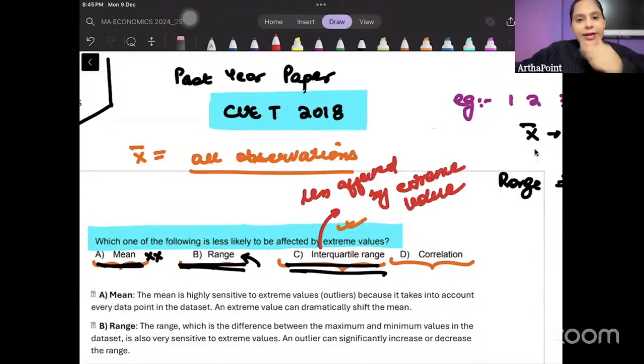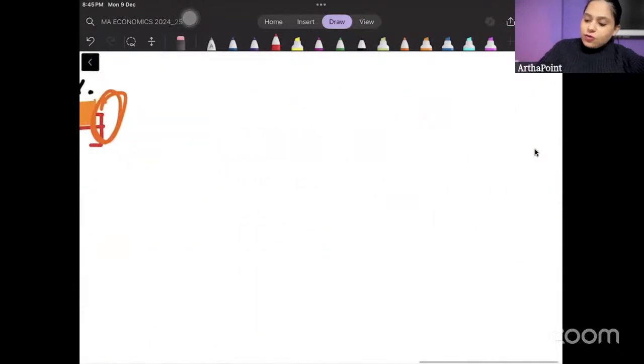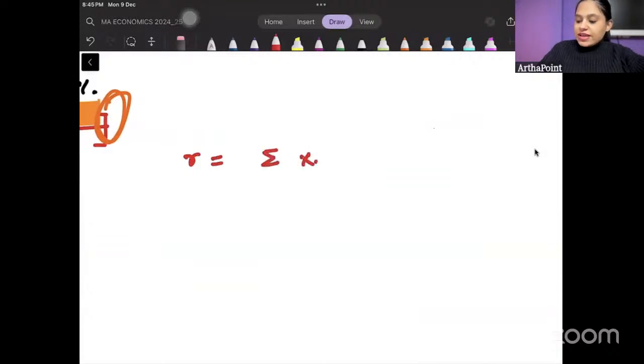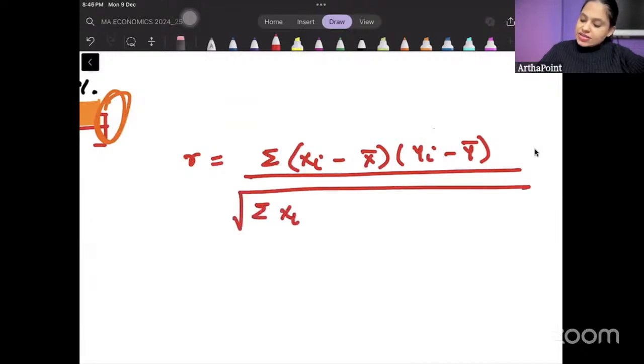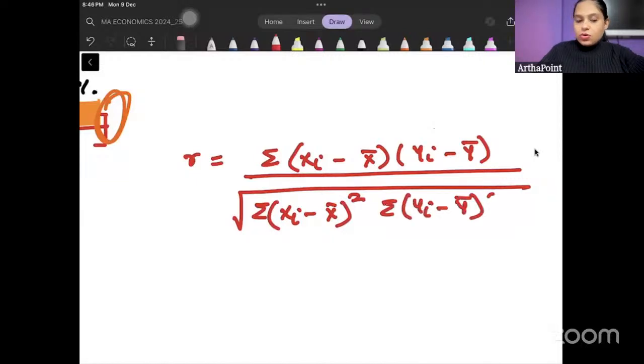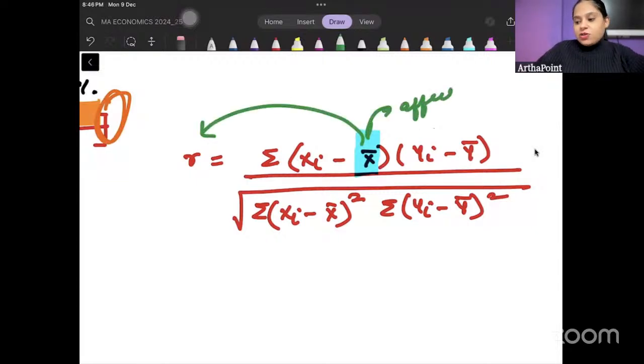Now if I write down the formula of correlation, अगर हम correlation का formula लिखते हैं, so what is the formula of correlation? Pearson correlation coefficient का formula क्या होता है? Summation xi minus x bar, yi minus y bar, upon under root summation xi minus x bar whole square, summation yi minus y bar whole square. माने it would be affected when mean will be affected. जब भी mean change होगा it will be affecting R and mean will be affected by extreme values. है ना?